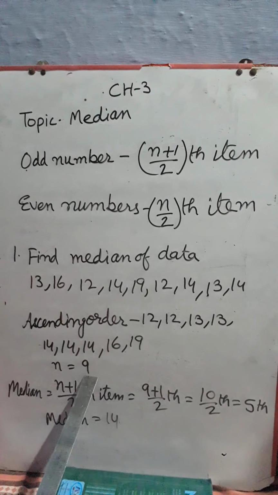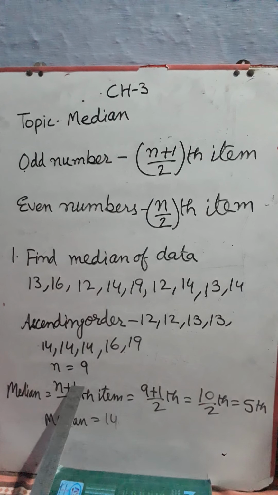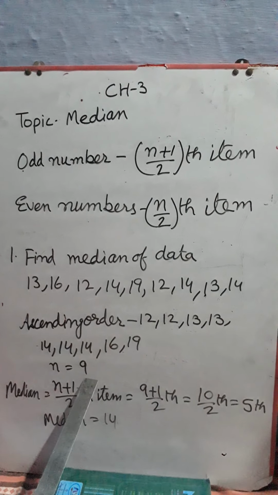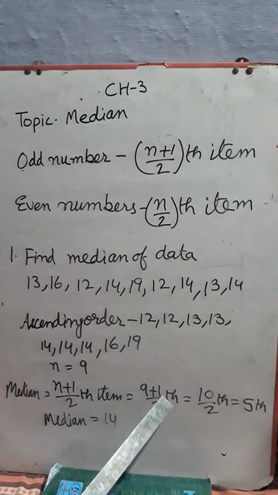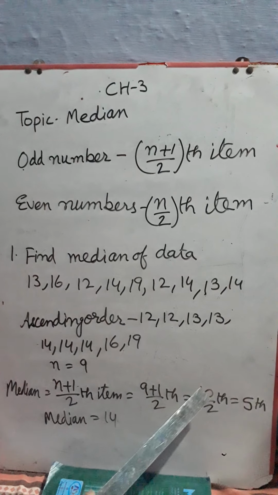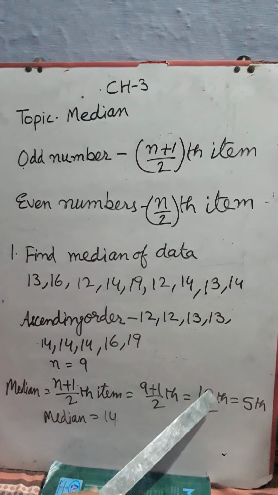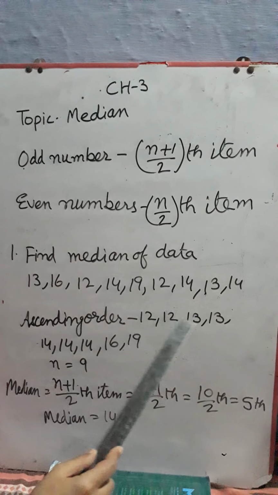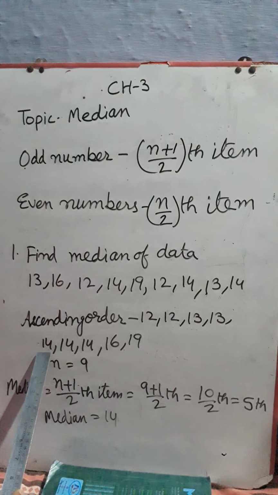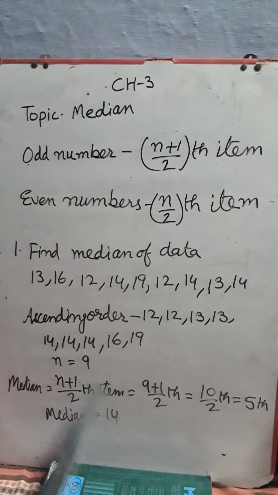N is 9. Then we take median equal to (n plus 1) by 2th item because 9 is odd number. N plus 1 by 2, 9 plus 1 by 2 is 10 by 2, 2 fives are 10. Fifth item. Now check fifth item. 1, 2, 3, 4 and 5. So our median is 14.